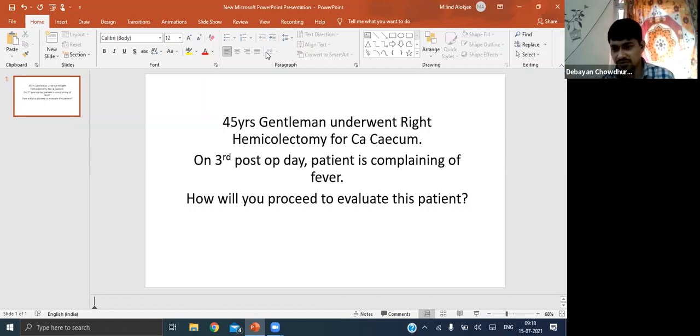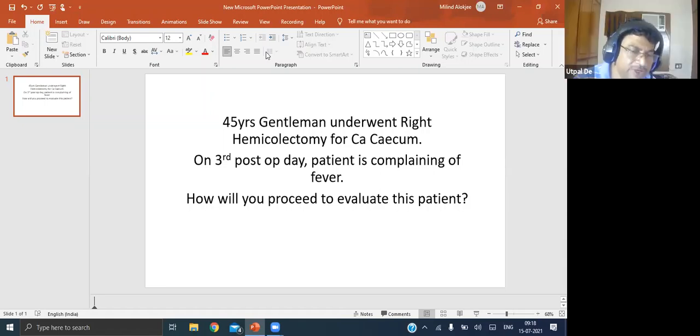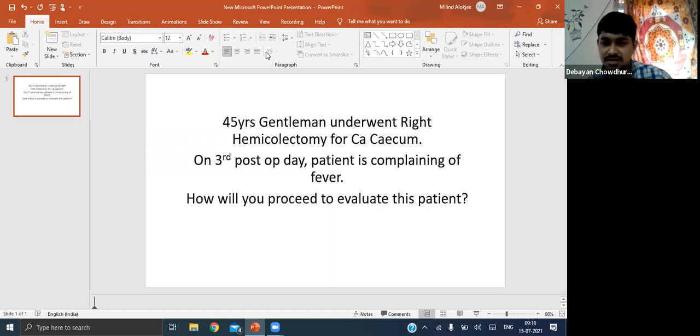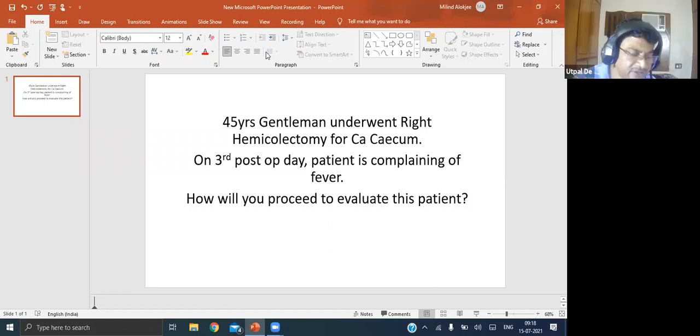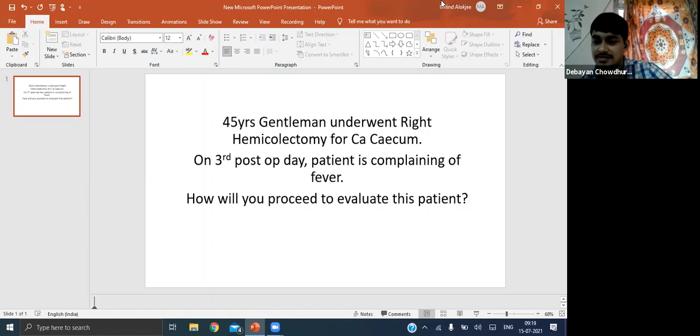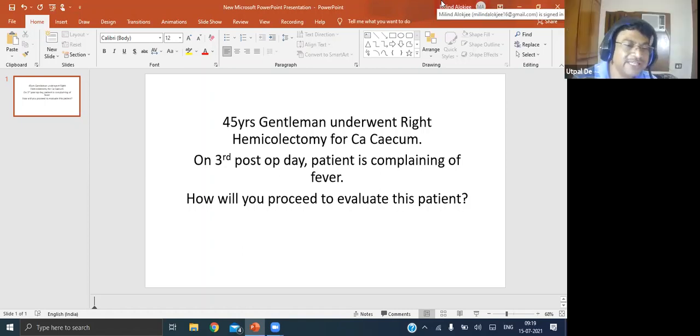Duration of the fever, whether it's high grade or low grade. It's low grade during evenings, with evening sweats. You have heard the name of B symptoms, isn't it? Fever, night sweats, weight loss. These are found, though they are also found in patients with tuberculosis, but they occur more with lymphomas, right?